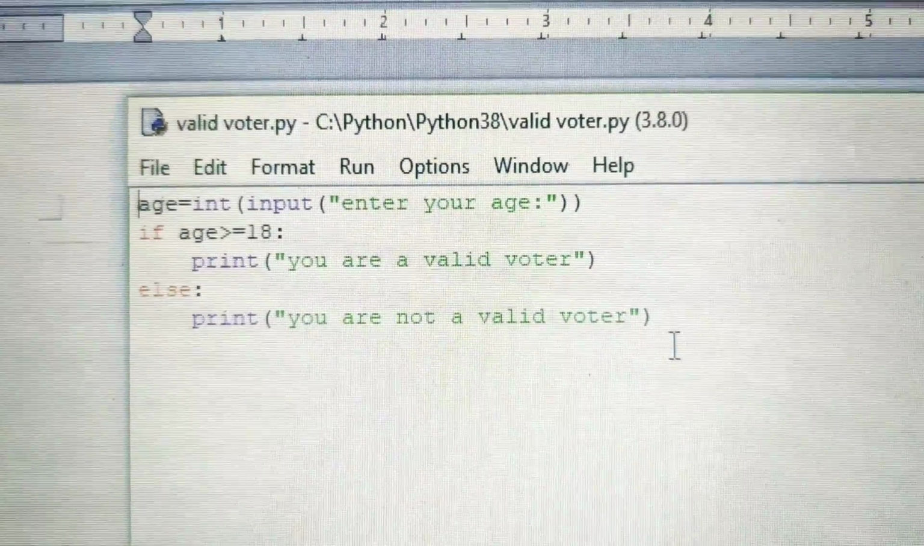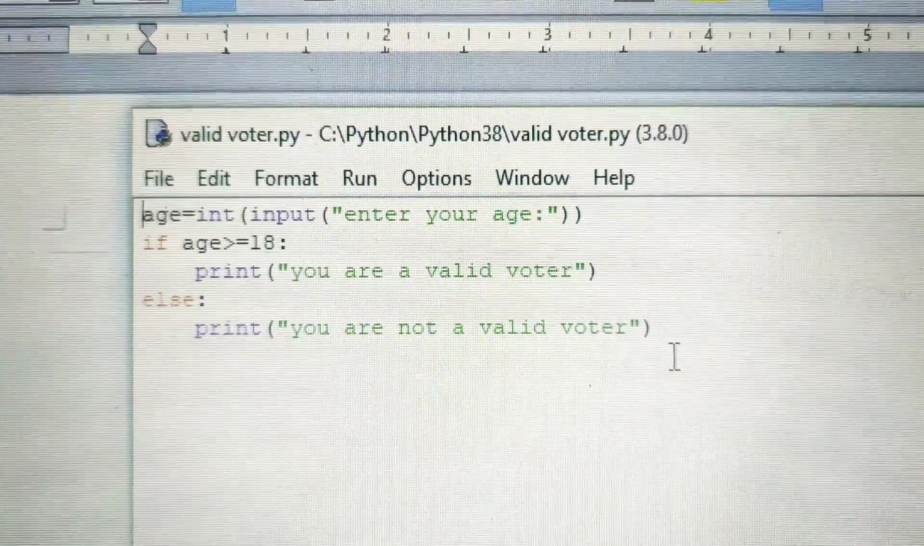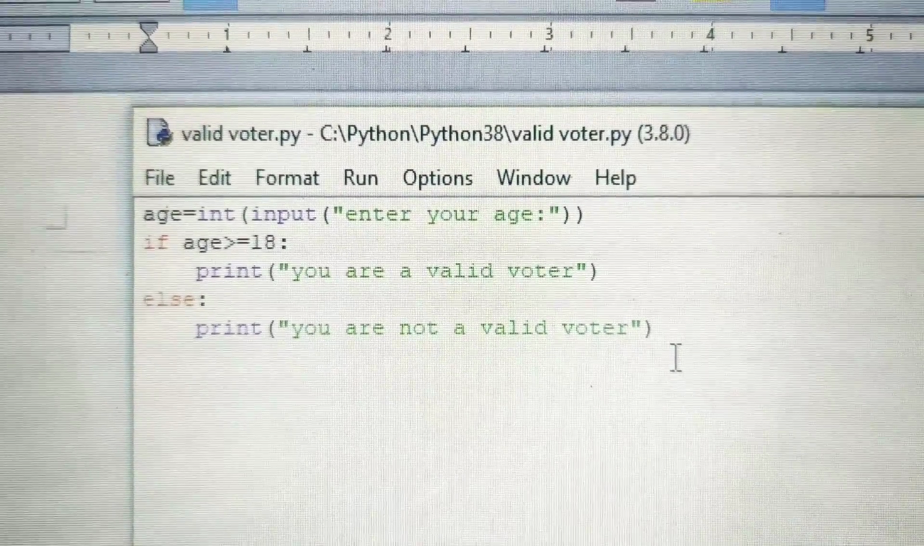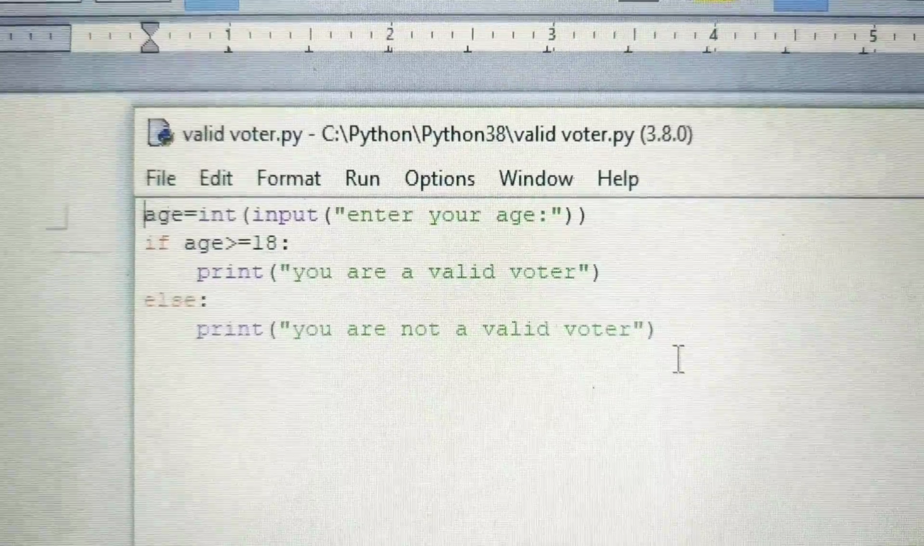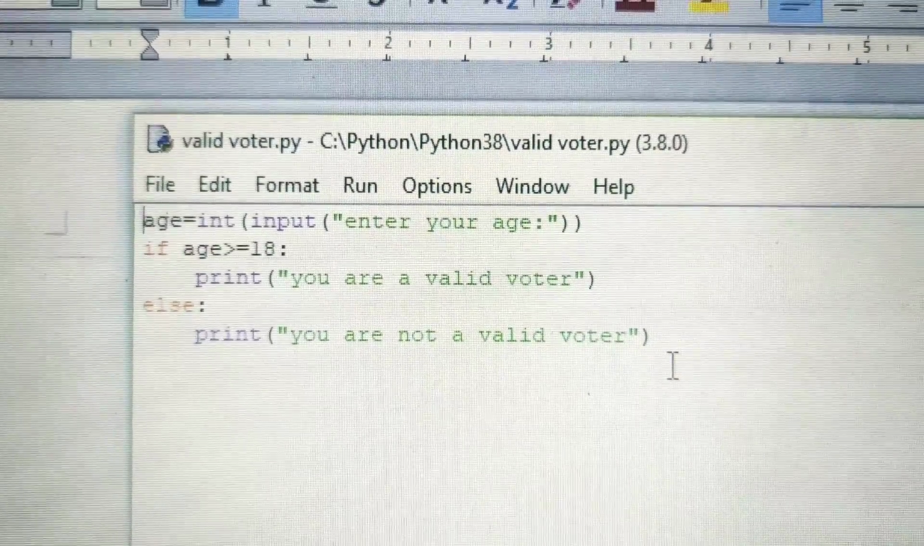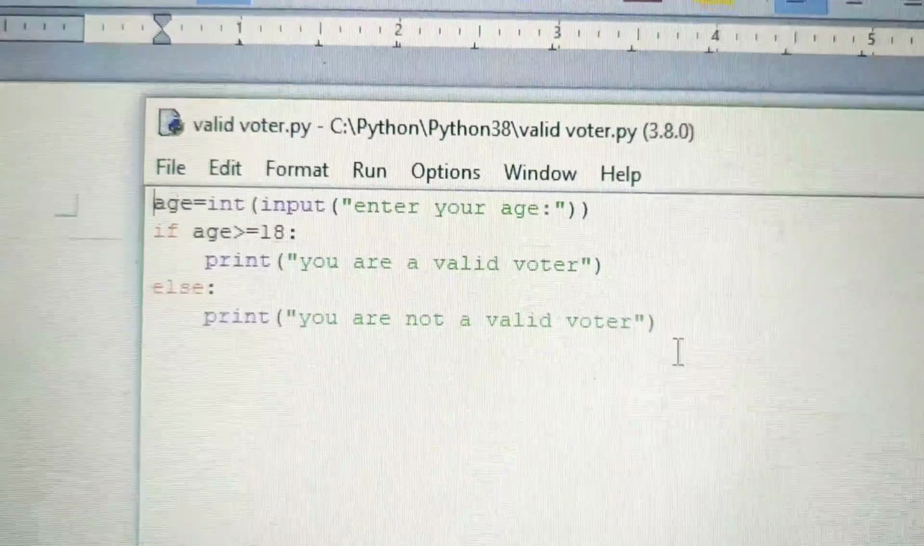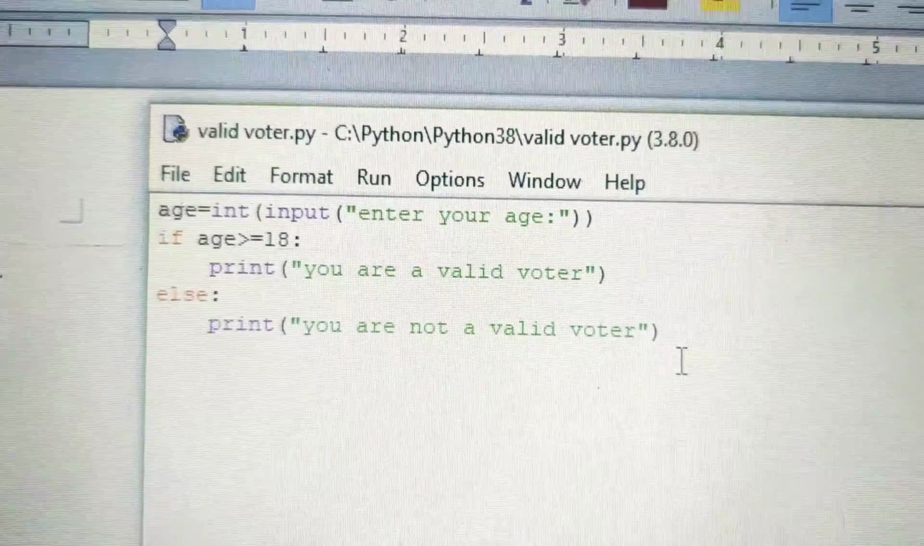Here in the else also you can see a colon. Now you understand it is a two-way branching. Two-way branching means after if you have to write the condition, and the condition can be either true or false. So accordingly the result will be displayed.